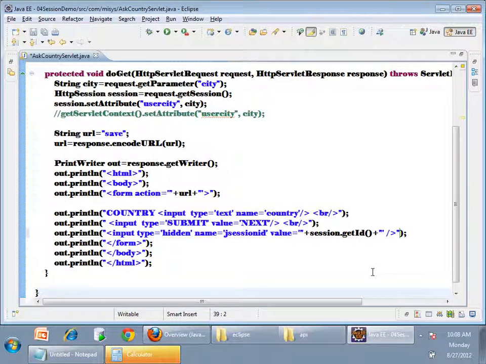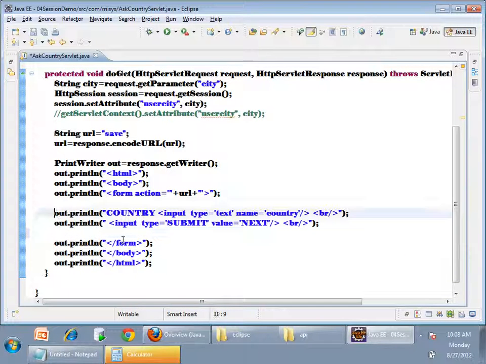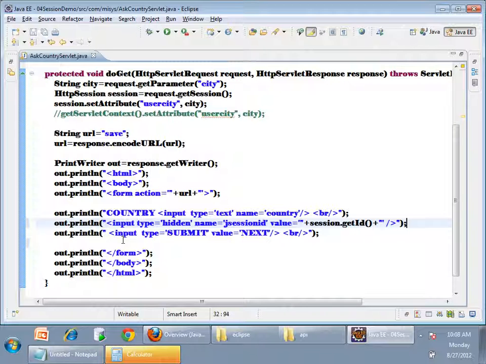Now see here, whenever this form is displayed, okay, this should be before submit. Whenever this form is displayed, this is a form which we are displaying, right? How many will be displayed? Only a text input for country will be displayed, but this is hidden. It will not be displayed on the UI. But once I submit, a request parameter called JSESSIONID with this value will be going as part of your request, right? So server will somehow get the session ID value. It will be able to track the session, right?